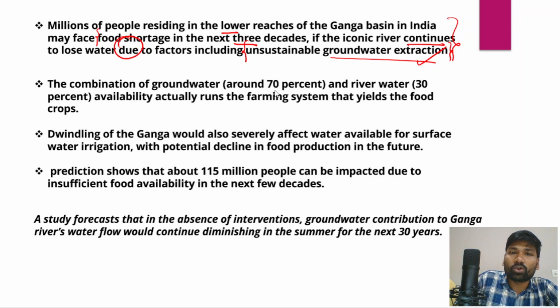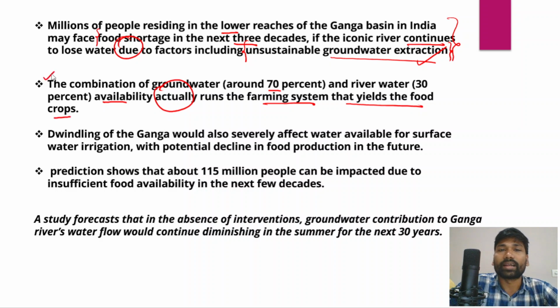The combination of groundwater at around 70% and river water at 30% actually runs the farming system that yields the food crops. So you can imagine that around 70% of the total water used in the agriculture sector is from groundwater resources, and the rest of the 30% is from surface water resources.